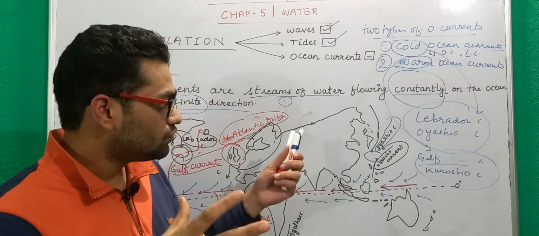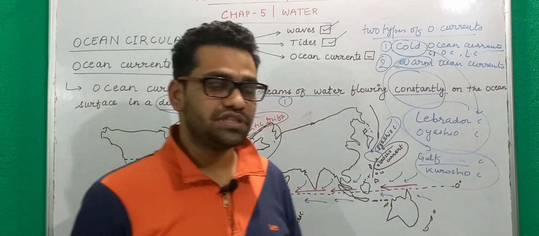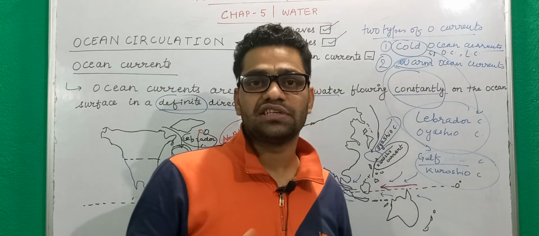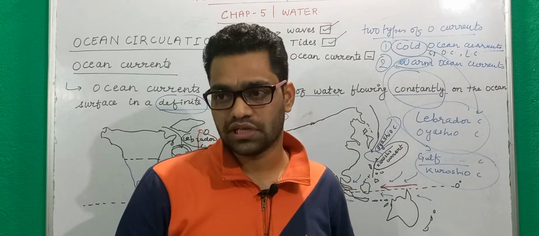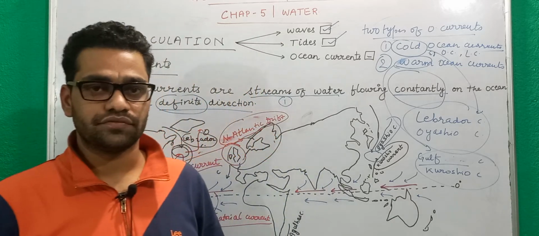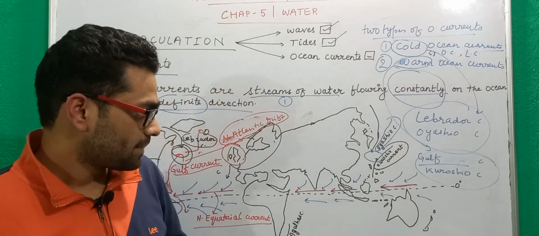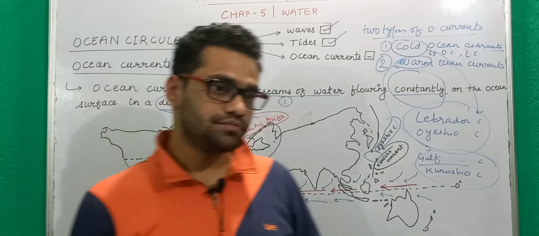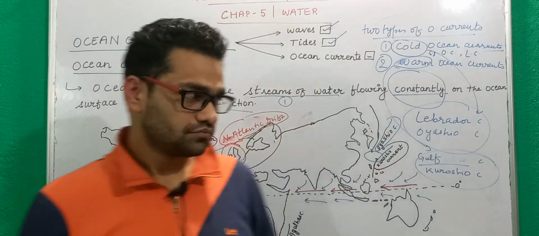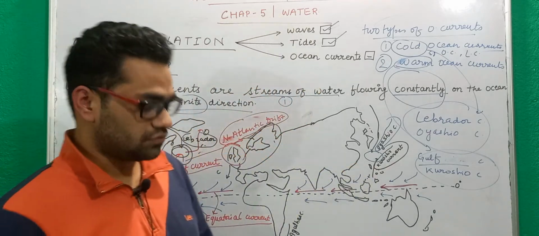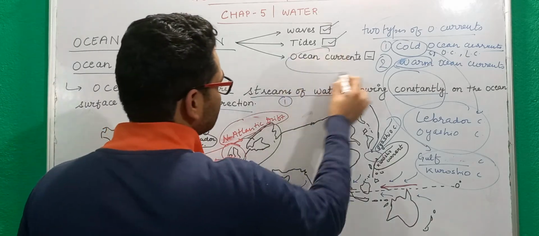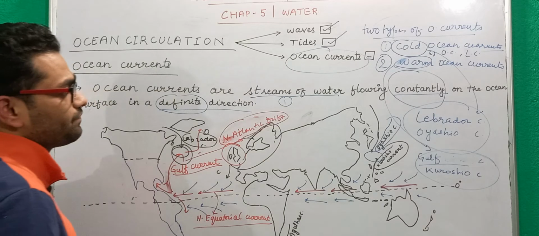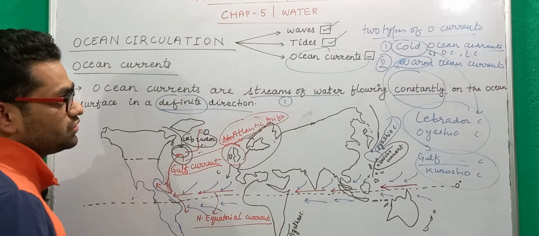And whenever warm and cold currents meet, you will find that the weather gets foggier. So you will observe that the weather gets foggy, and all this type of weather phenomena you will observe there. So this was the basic mechanism of ocean circulation. I hope you have understood it in a very crystal clear manner. So this was the basic idea of ocean currents.